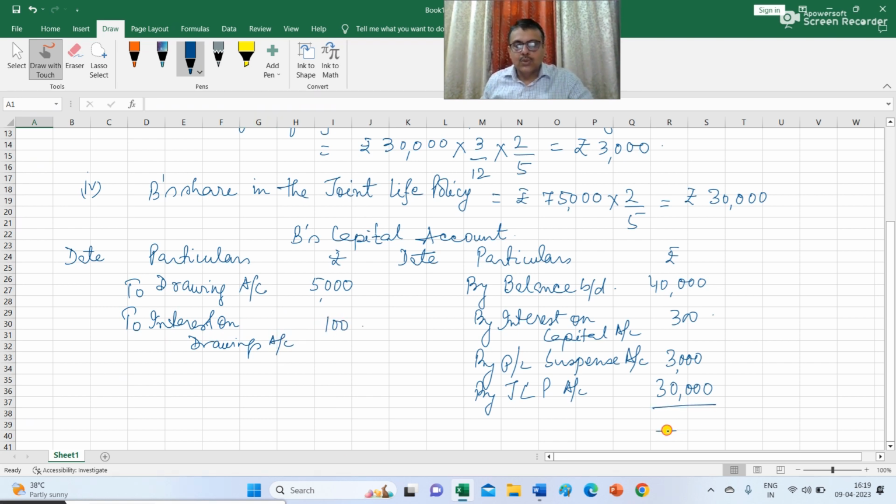So you will get a total of 73,300 on the credit side, and the balancing figure is the amount which is payable to the executors of B. So to executors of B account, and the balancing figure is 68,200.